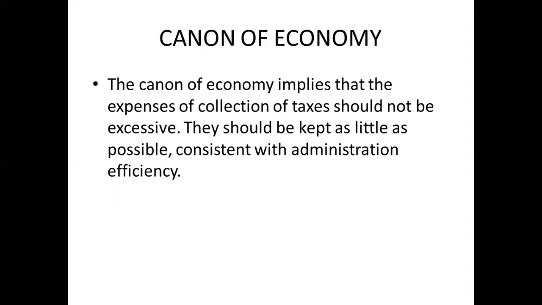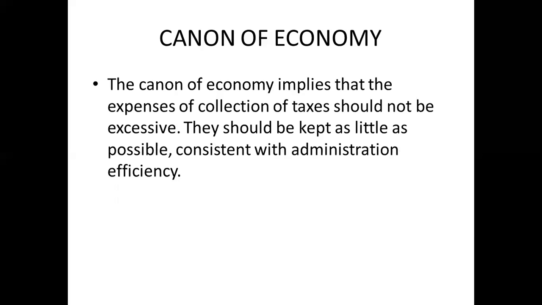Suppose the government is collecting revenue from the public in the form of taxes, and on the other hand it is spending a huge amount on the related activities of tax collection. It will be of no use. So it is required that the government should maintain a balance and try to maintain efficiency, keeping spending on the collection methods at a minimal level. So these are the four canons which are given by Adam Smith.